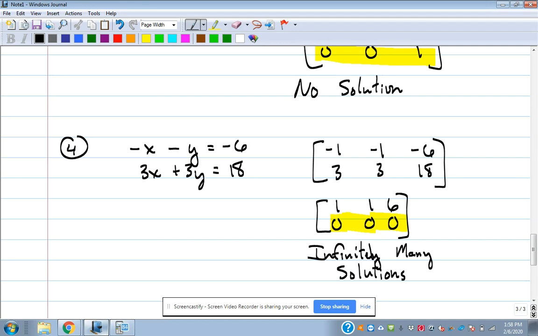Would it be infinite solution? It won't do it that way. The way your calculator runs the algorithm to do the reduced row echelon, it always moves the zeros in the first column down to the bottom. If you were to do row operations by hand, which we don't do in Algebra, there's not a standard that we need to do. The protocol is to move the zeros in the first column down to the bottom. So it won't ever have it that way.